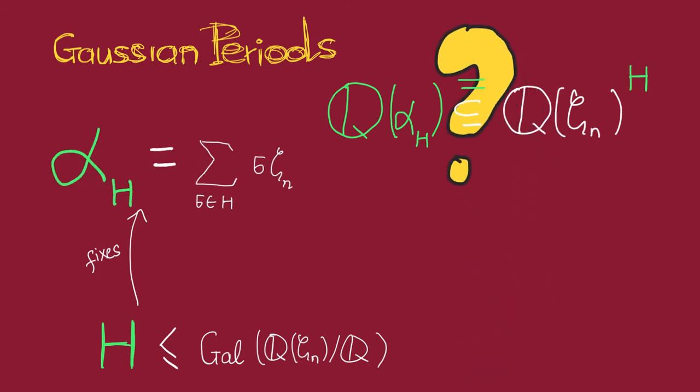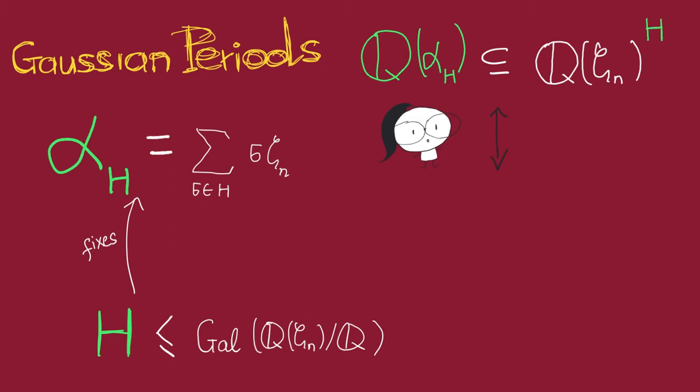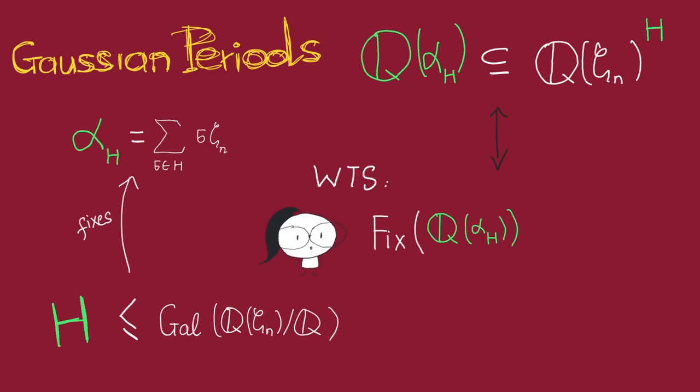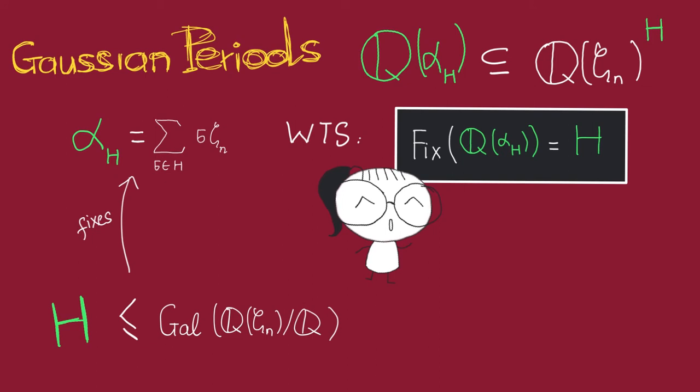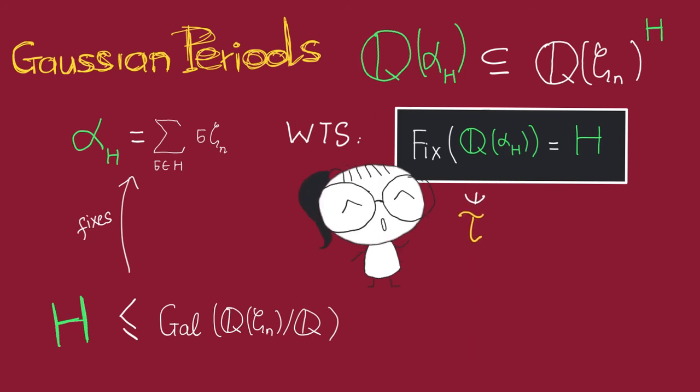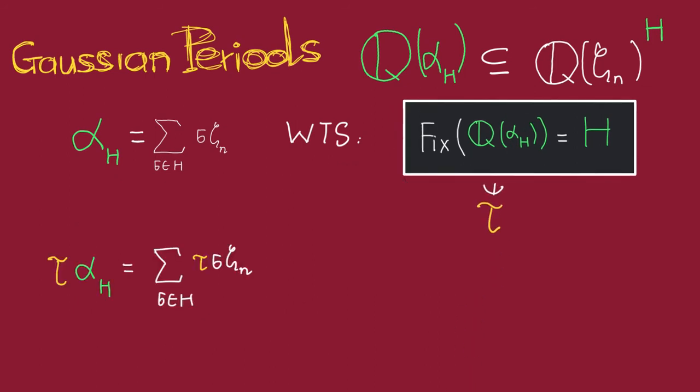So how do we show this? Here again, we want to use Galois correspondence. We just need to show that the subgroup of the Galois group that fixes this extension is actually just H. Alright, so let's do that. Let's say tau is an element of the Galois group that fixes alpha. This means tau(alpha) is just equal to alpha.